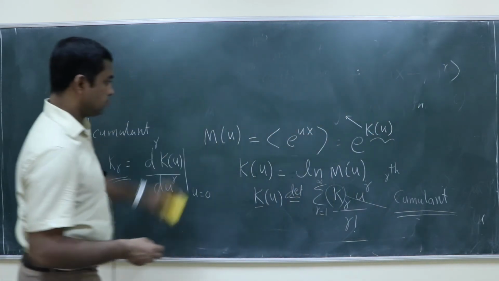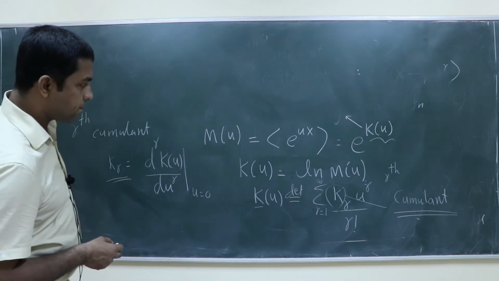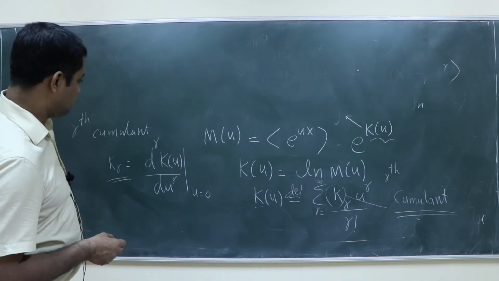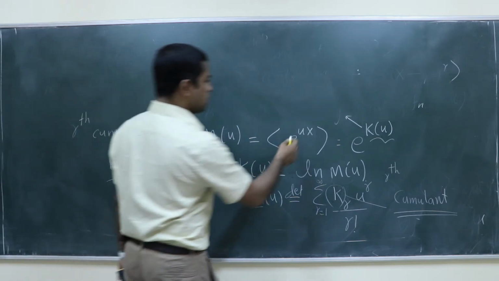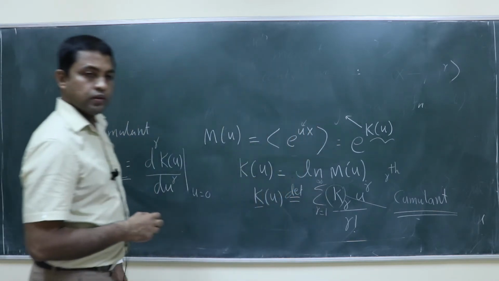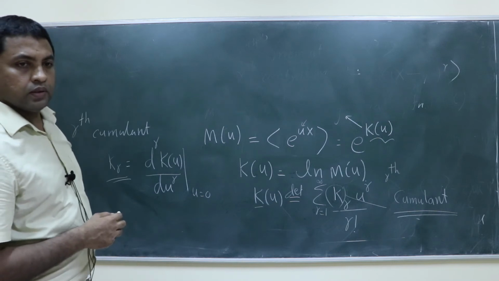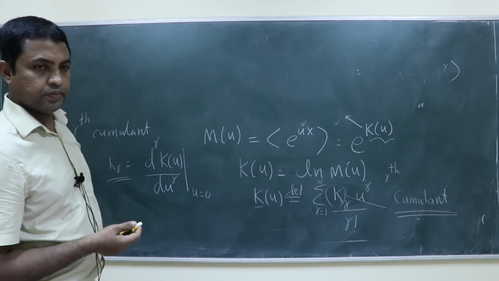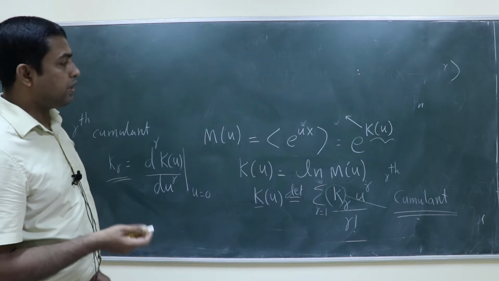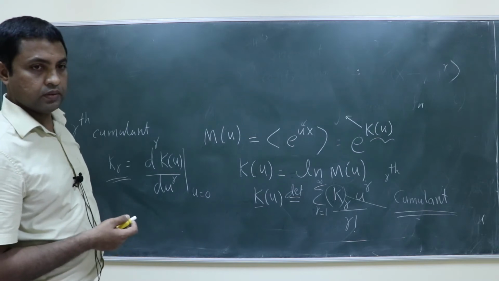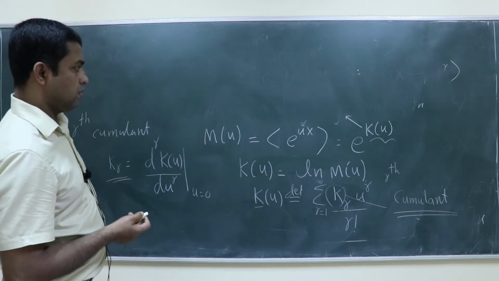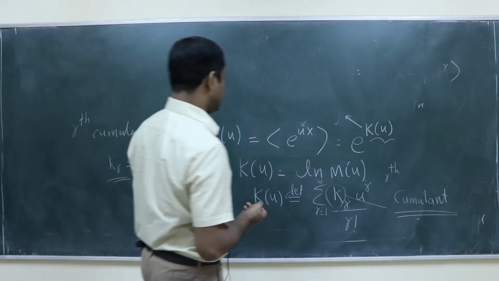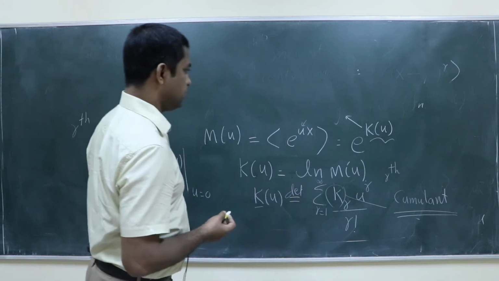What is u here? u is just a variable, independent of the random variable x.